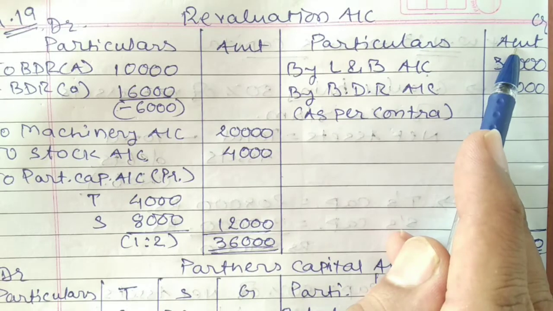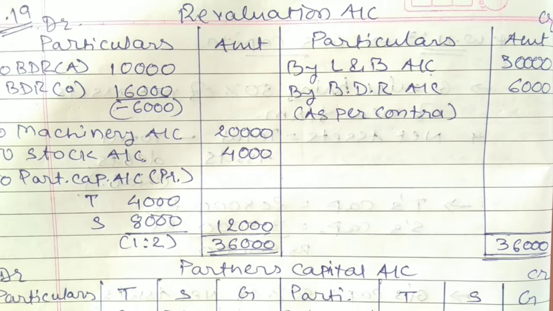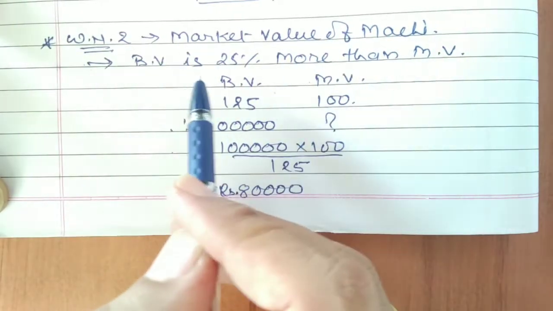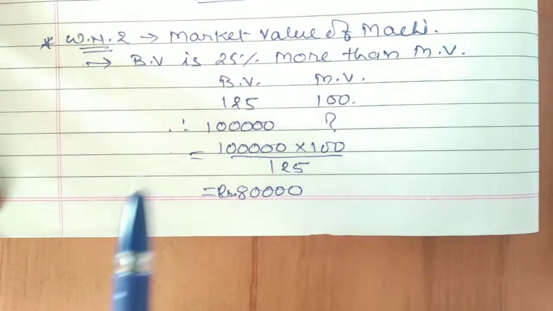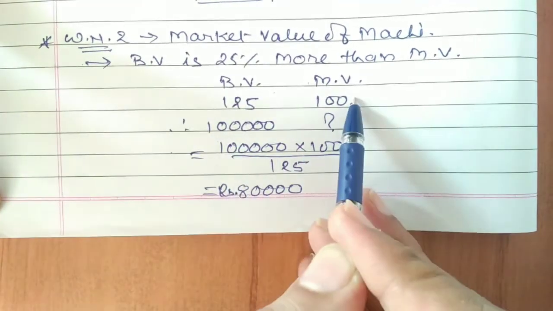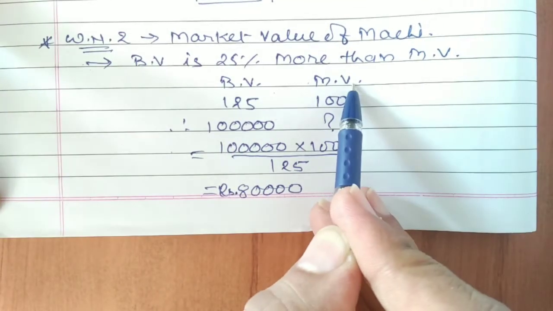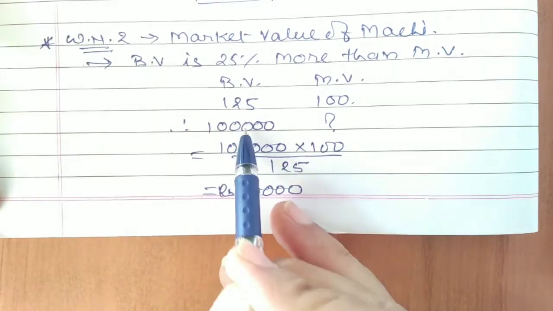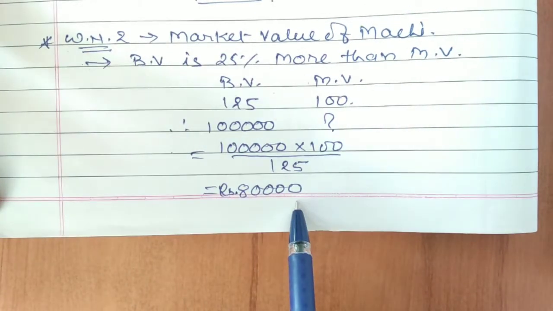revaluation account credit side. Fourth adjustment, that is, the book value of machine is 25% more than its market value. Let's see, students, first of all the calculation. See students, book value of machine is 25% more than market value. We require the 100% value. That's why, let's work out the calculation by way of an equation. If book value is 125, then market value is 100. Then what would be your market value if the book value is 1 lakh? So 1 lakh into 100 divided by 125, the amount comes to 80,000.